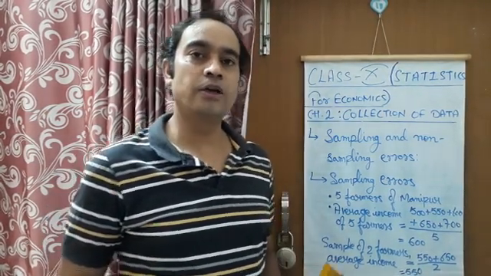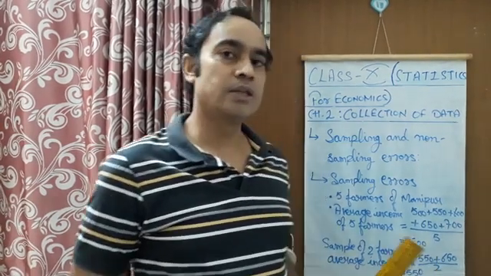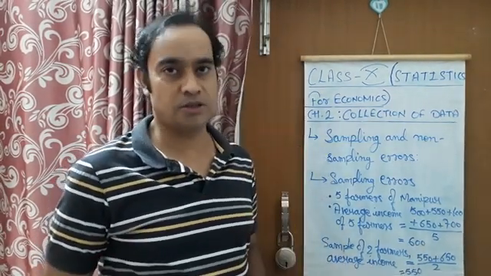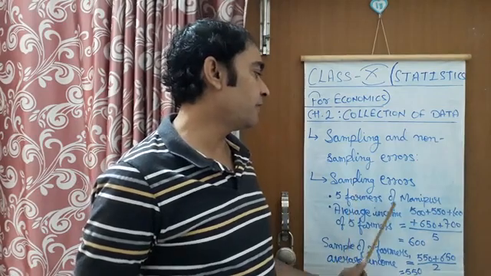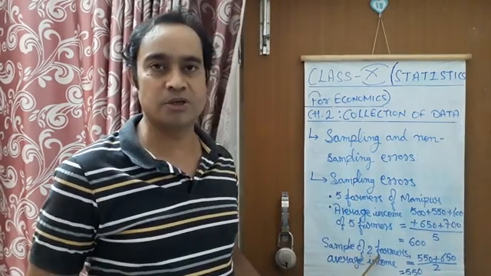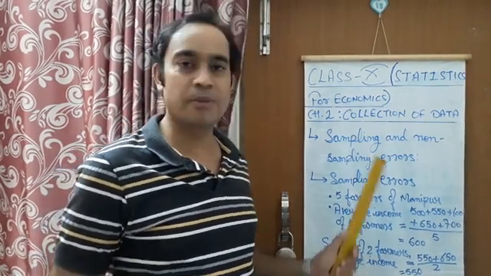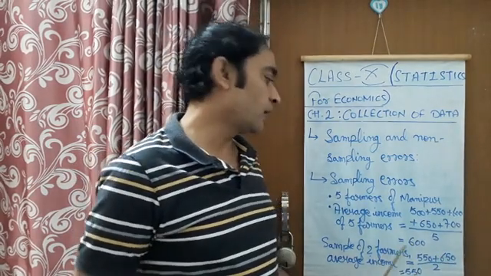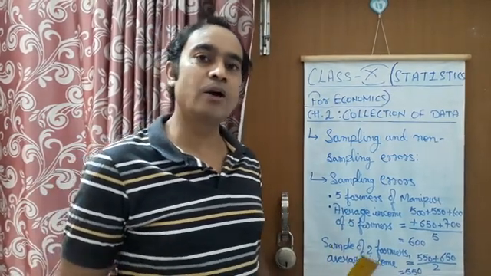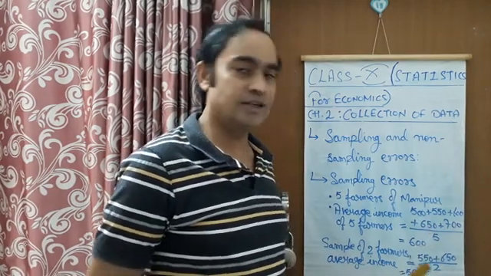Now if we take a sample of 2 farmers out of all the 5 farmers, as we do in the sampling method, and take out their average income, let's calculate.